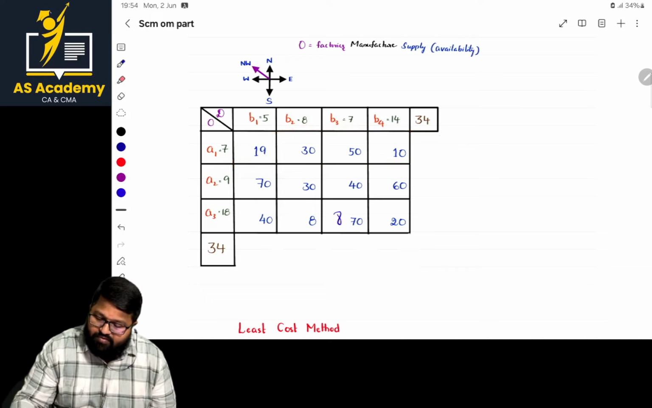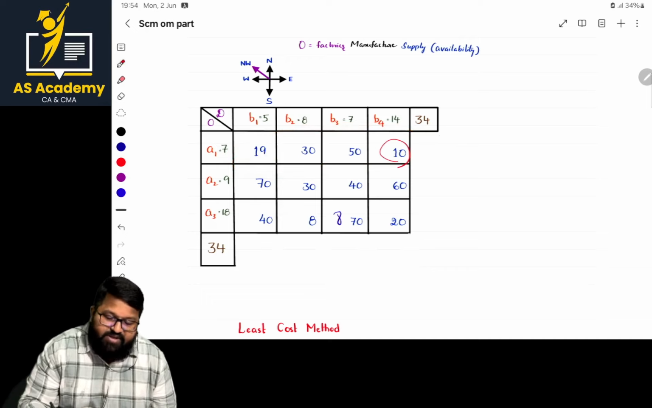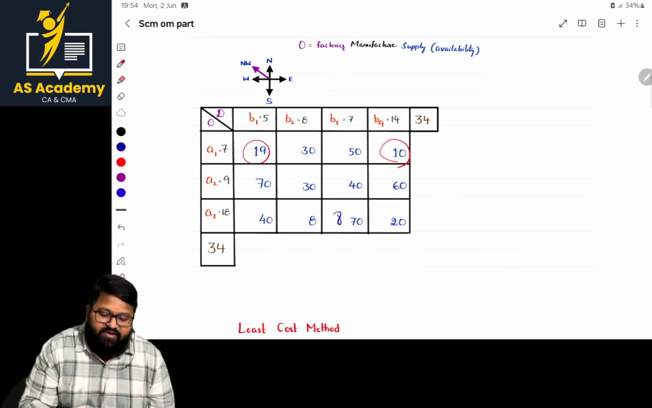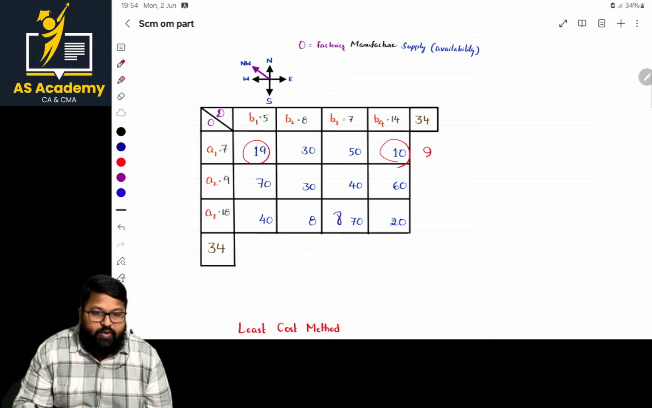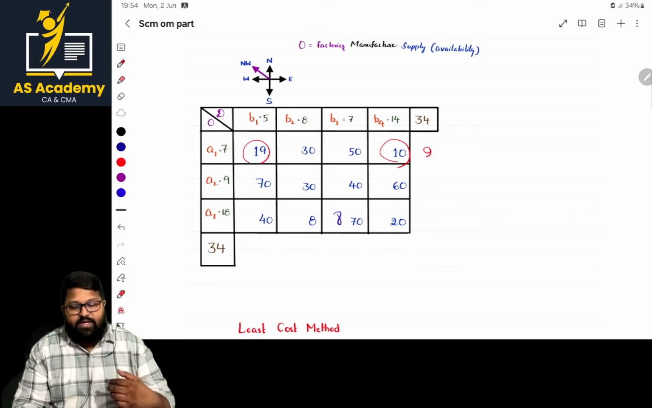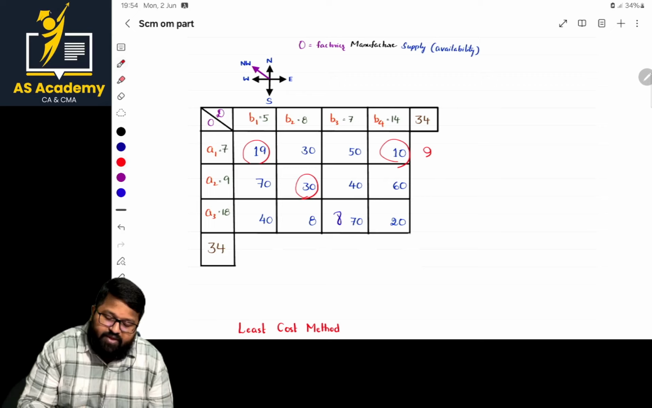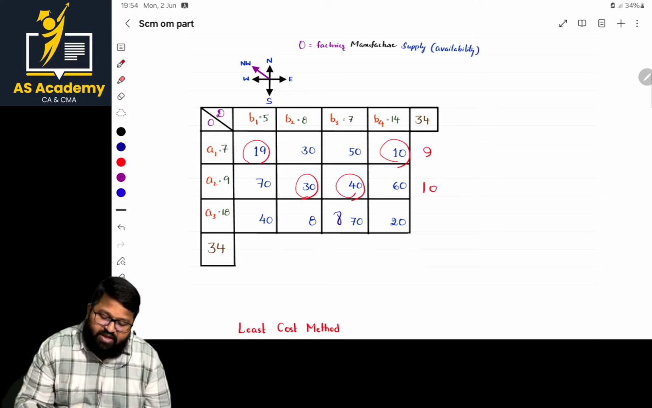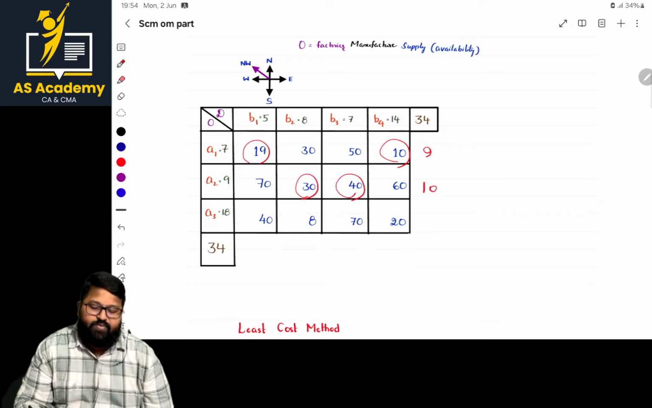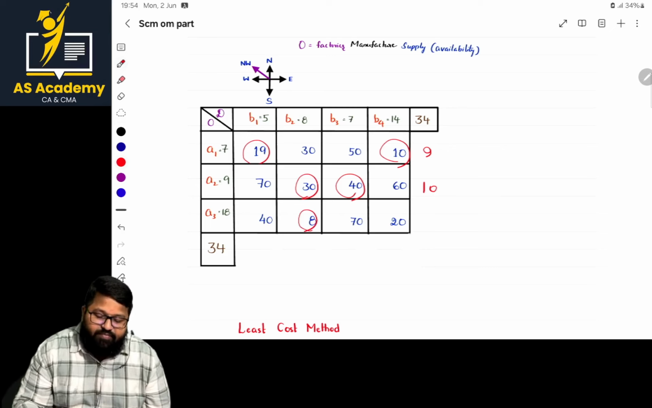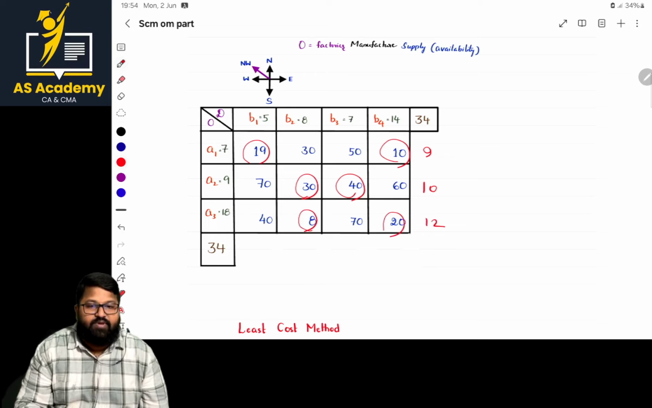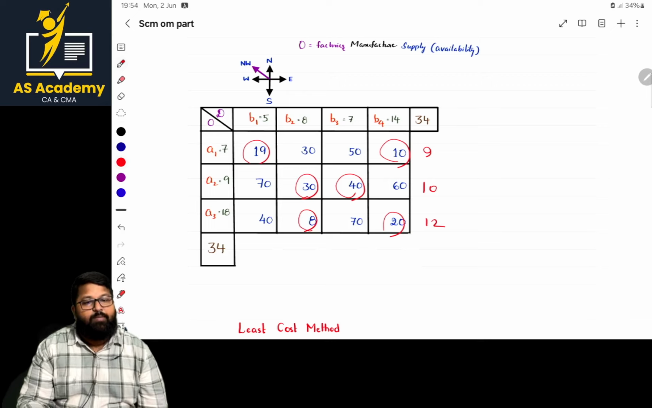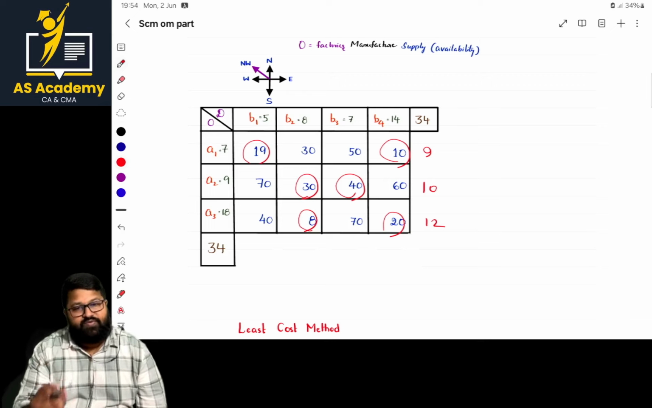The first least number is 10 and the second least number is 19. The difference is 9. In the second row, the first least number is 30 and the second least number is 40. The difference is 10. In the next row, the first least number is 8 and the next least number is 20. The difference is 12. In this way, we calculate the penalties for rows and also for columns.